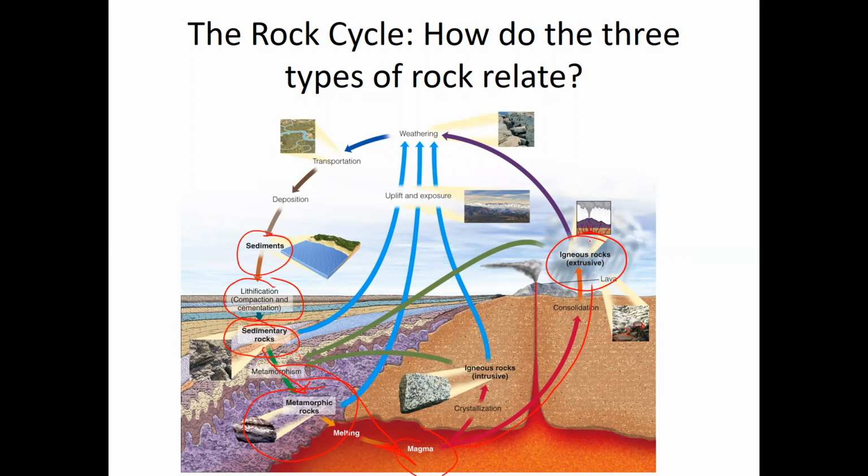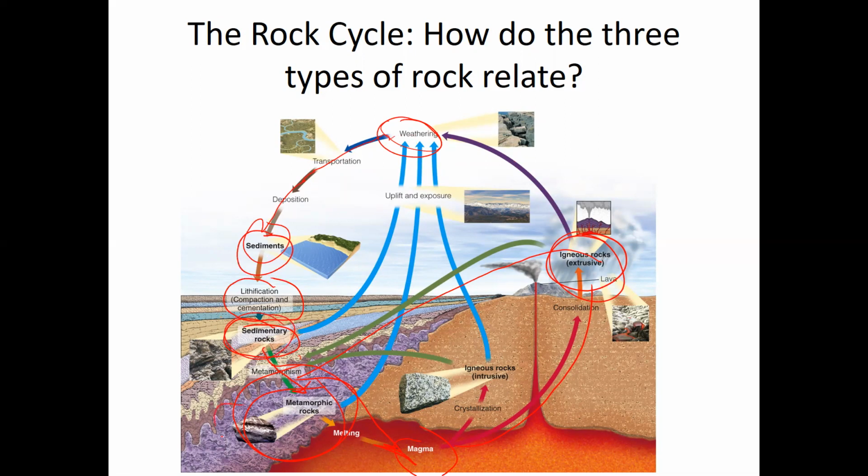Conversely, if we have igneous rock, that igneous rock can be exposed to heat and pressure and turned into a metamorphic rock. Or that igneous rock could be exposed to the elements, like the rain, wind, glaciation, other things that break rock down. We'll talk about what weathering is in our next lecture. That igneous rock can be weathered or broken down into sediment. That sediment is then transported and deposited, and then that sediment is lithified and turned back into sedimentary rock.